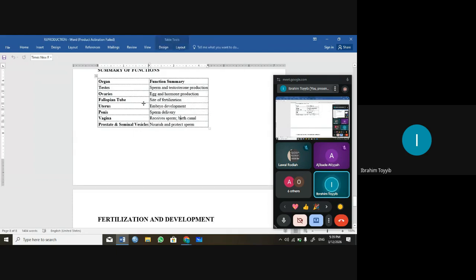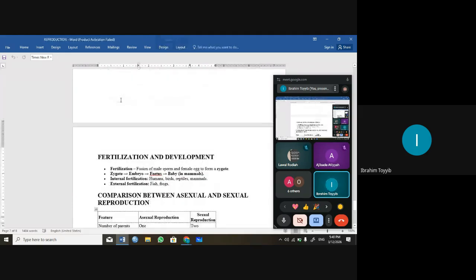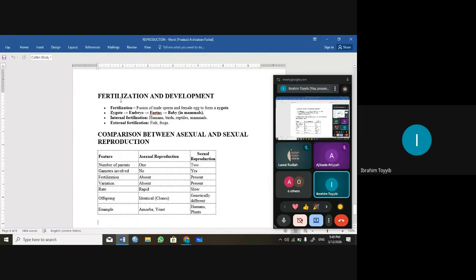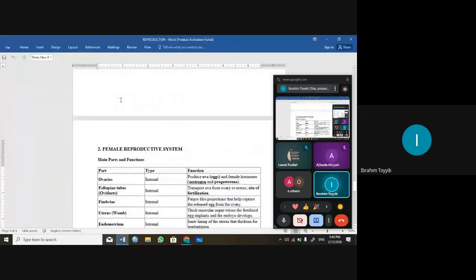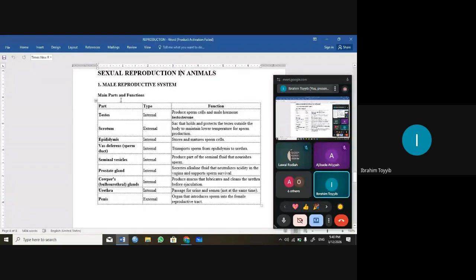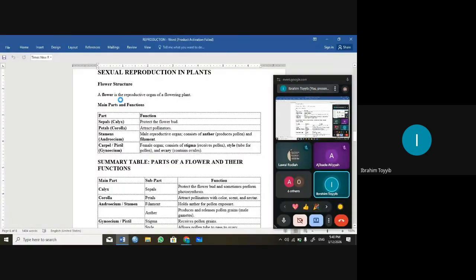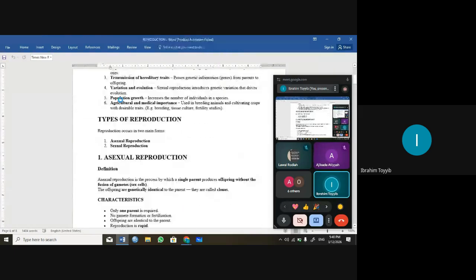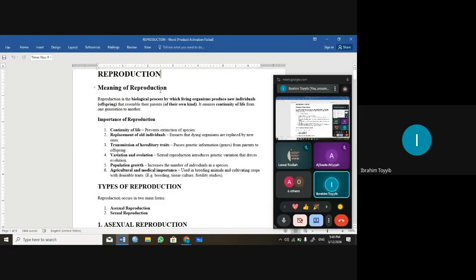So this is the summary of the functions of both the female and the male reproductive organs. We've come to the end of reproduction, both in plants and in animals, the asexual and sexual modes of reproduction. I hope you understand everything, so that if you come across any question on it, you should be able to tackle it.